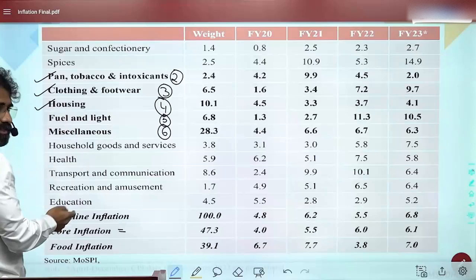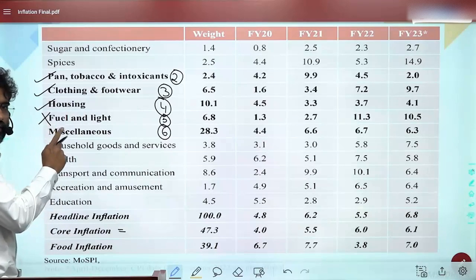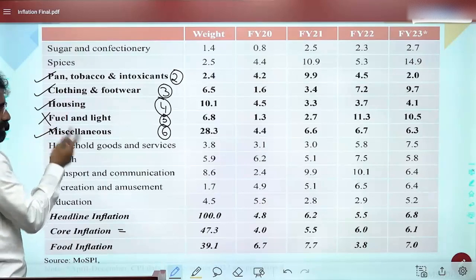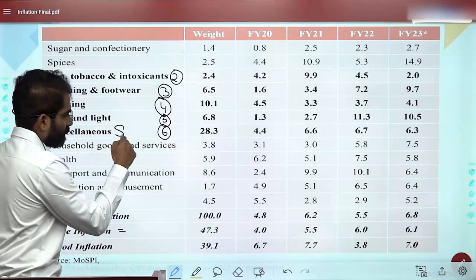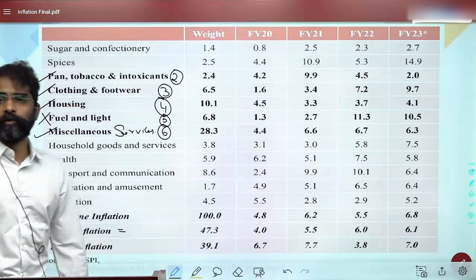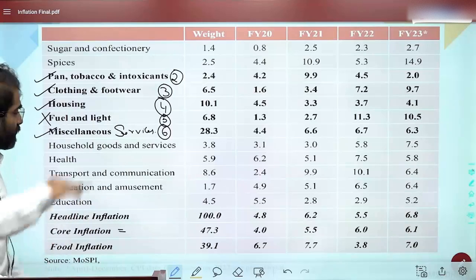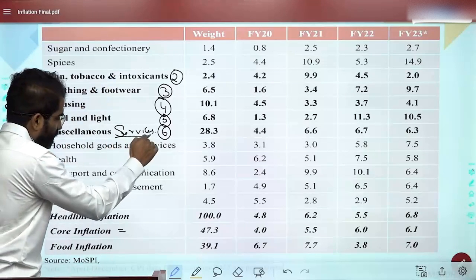Housing, yes. Will fuel and light be included? No. Miscellaneous? Yes. Miscellaneous is mainly services, which is not there in the WPI. So housing related details, etc., will not be there in the WPI. So this miscellaneous services is here.